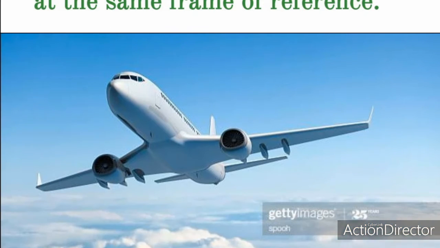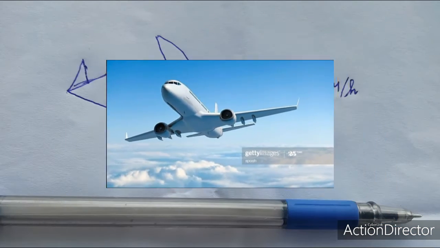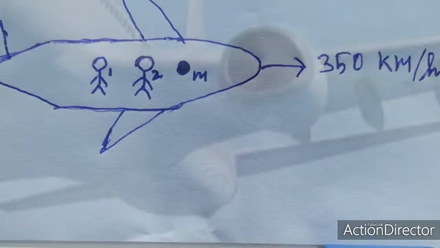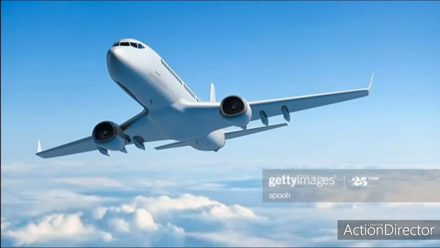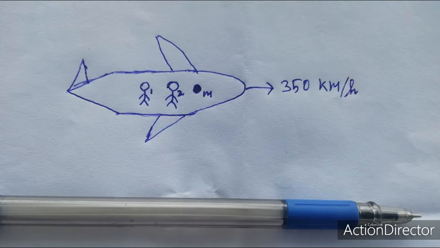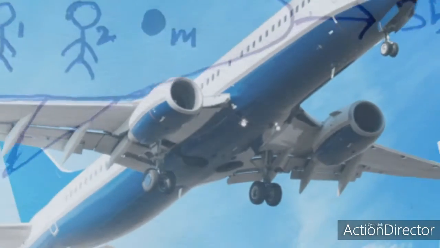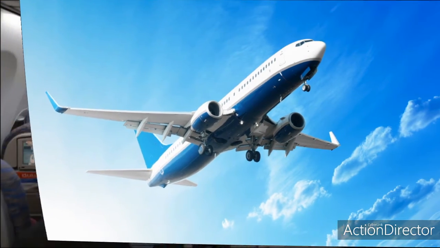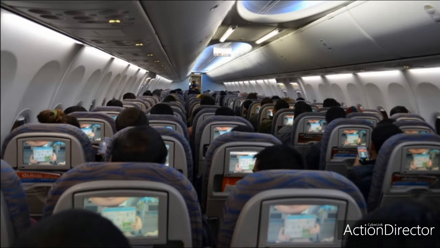We consider an aeroplane moving with a velocity of 350 km per hour. One object M is placed inside the plane. Observer 1, 1 dash, 1 double dash, like this, a large number of observers are placed in the plane and moving with a velocity of 350 km per hour. This plane is a completely closed system. Therefore, the observers do not realize the movement of the plane.